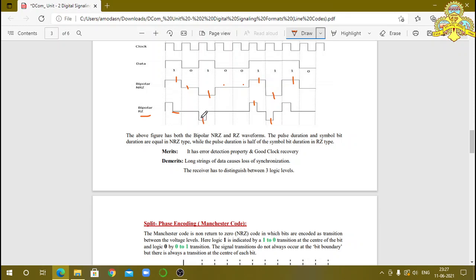Due to this, the synchronization is slightly less, and the receiver has to distinguish between three logic levels, not only two logic levels. In the previous one, we have positive or negative, where 0 is indicated by negative voltage and 1 by positive voltage, and so on. But here the bit 1 is indicated by positive voltage as well as negative voltage, and 0 is indicated by 0 volts. So the receiver has to distinguish between three logic levels.